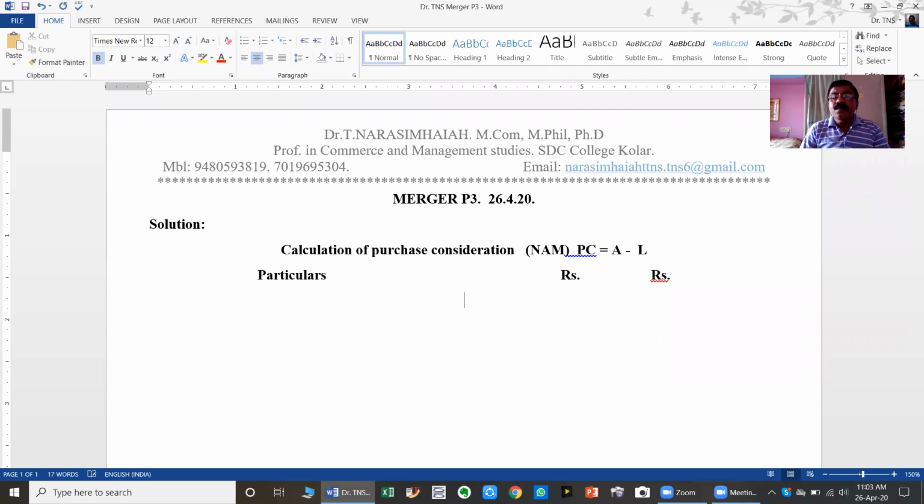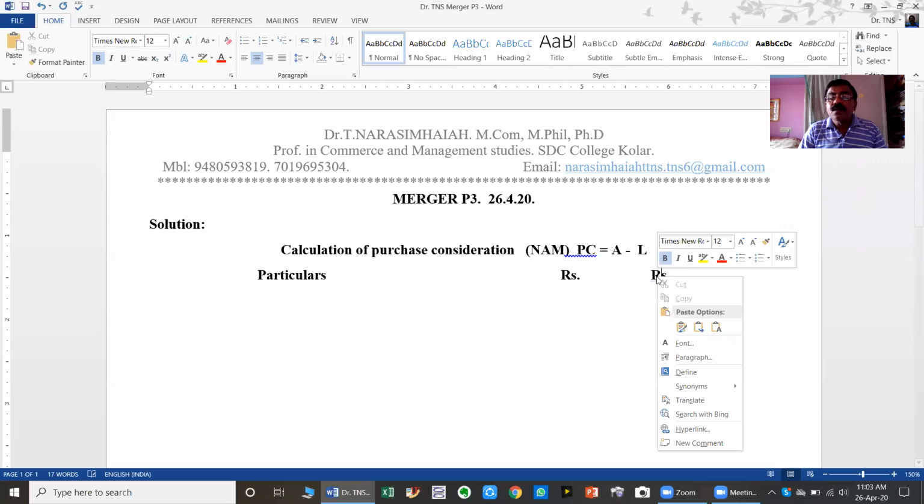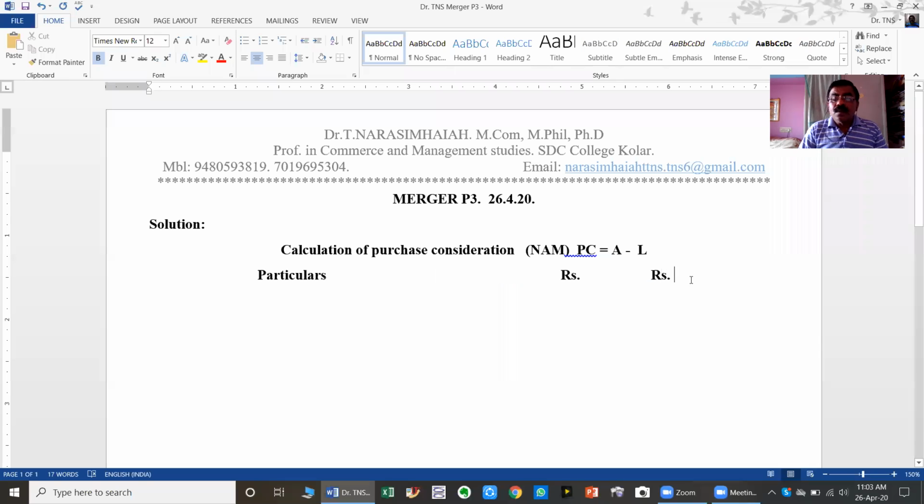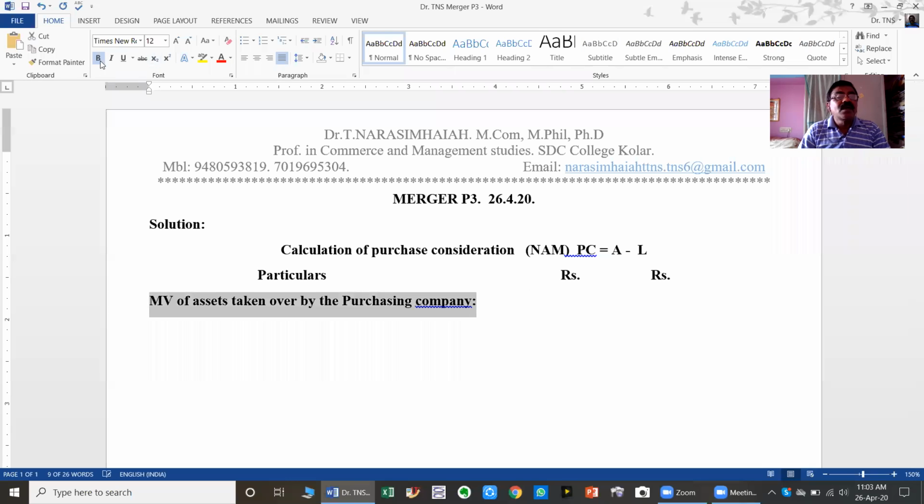So first of all, we have to take up the market value of assets taken over by the purchasing company. Market value of assets taken over by the purchasing company.